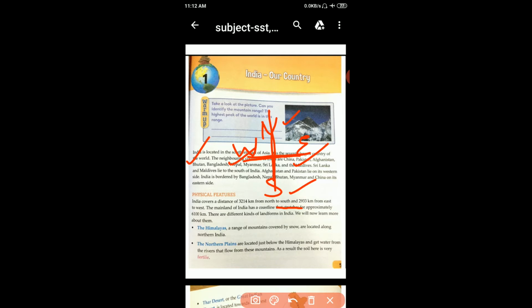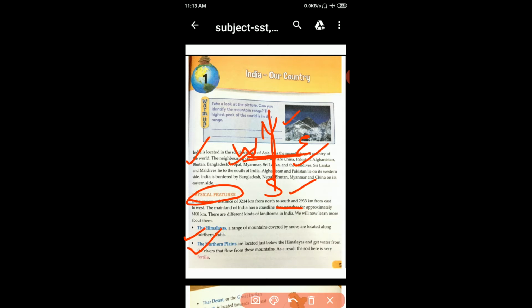Okay, students. So, we study about the physical features of India. First, the Himalayas. Now, students, a range of mountains covered by snow are located along northern India. A mountain is a very high hill. So, the Himalayas, a range of mountains covered by snow, are located along northern India. We call it the Himalayas. It is situated in northern India.